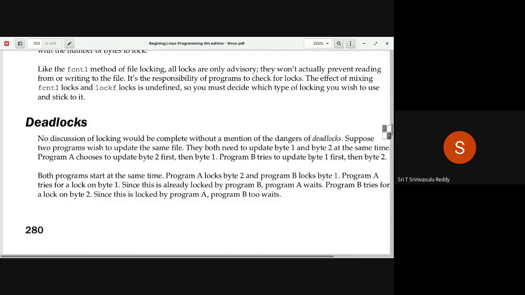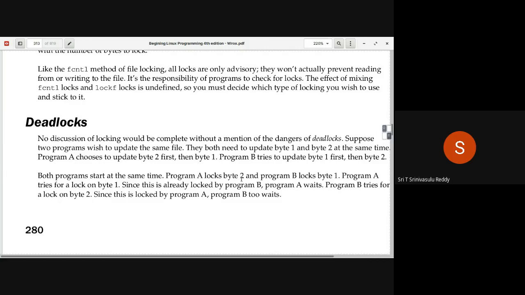How do you avoid this kind of deadlock? Already you must have studied how to avoid deadlock. One mechanism is asking for the resources in the same order. That's what you really mean by byte 1 and after that byte 2. Both programs, in case they would like to update byte 2 and byte 1 both, apply the locks only in the same order. That means byte 1 and byte 2 always. The other fellow also byte 1 and byte 2. Then you can avoid the deadlock.